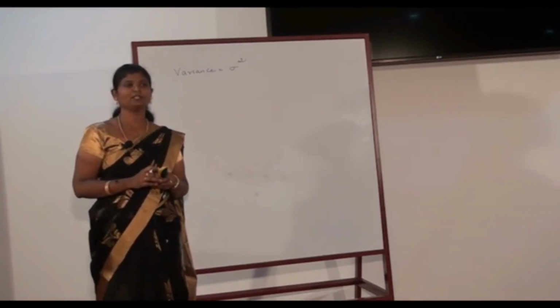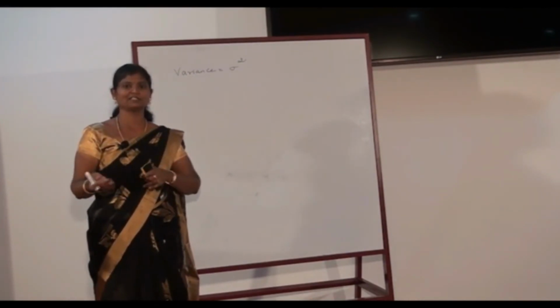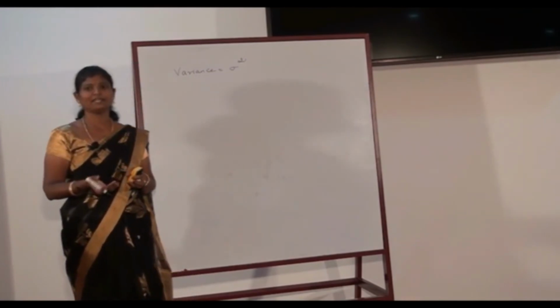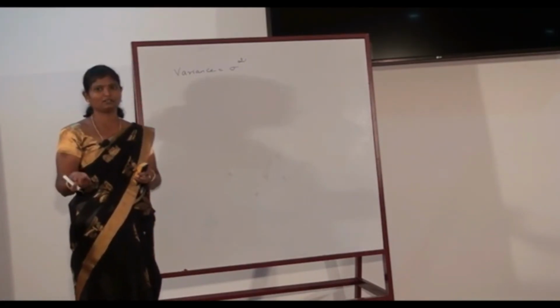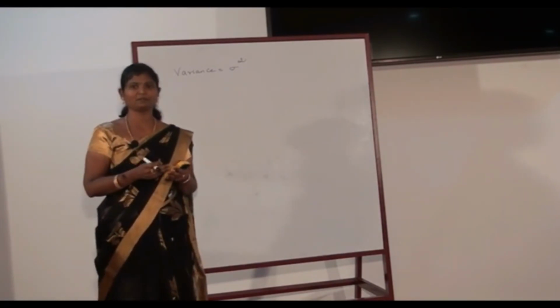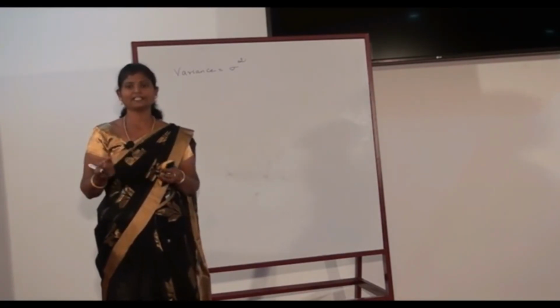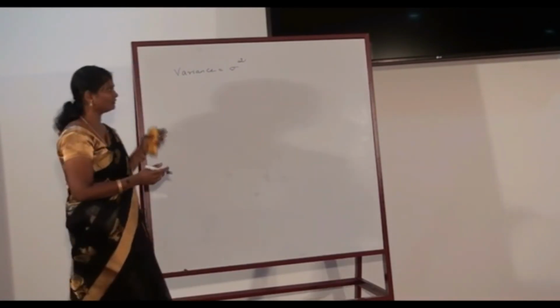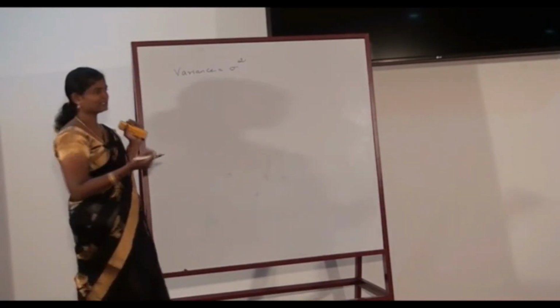For example, the height of a plant is given in centimeters and the weight of a grain is given in kilograms. Hence these two cannot be compared with the help of the standard deviation, and hence we calculate the coefficient of variation for comparison purposes.